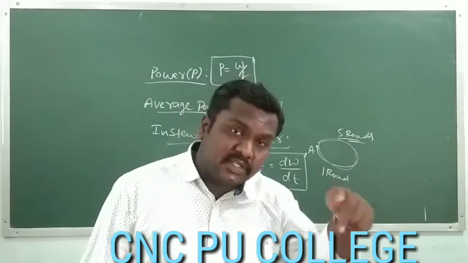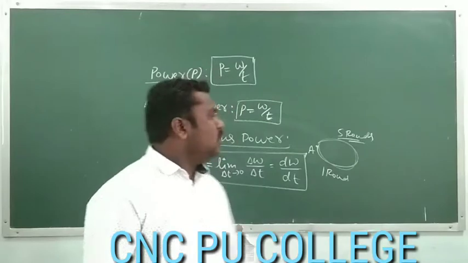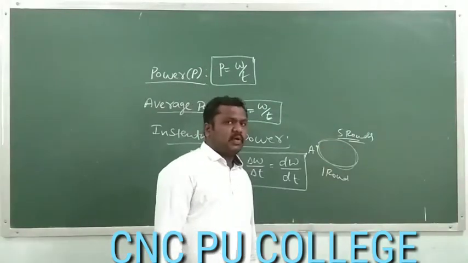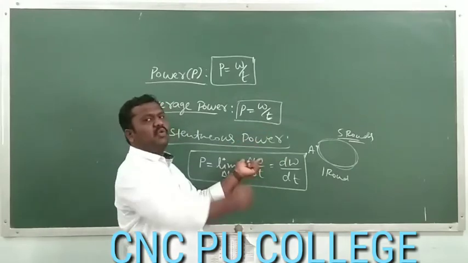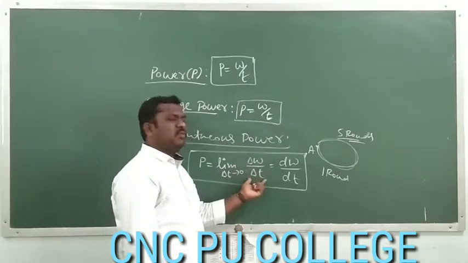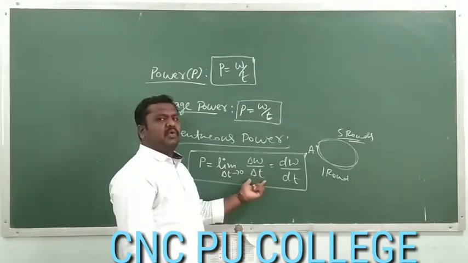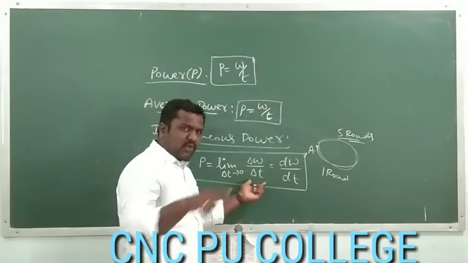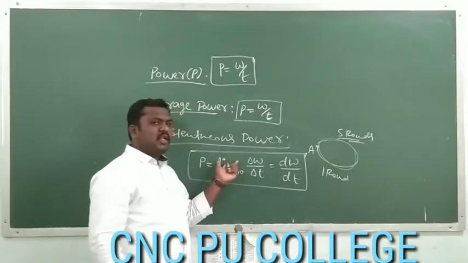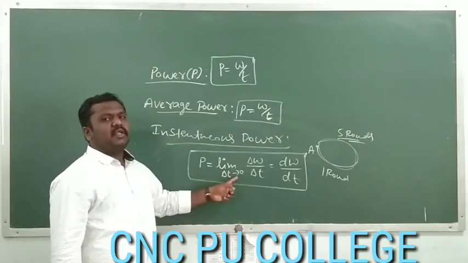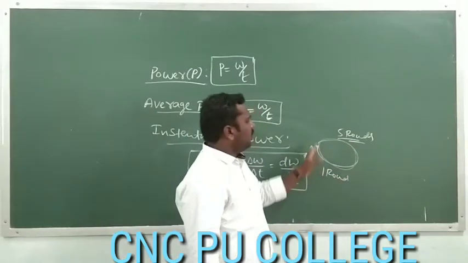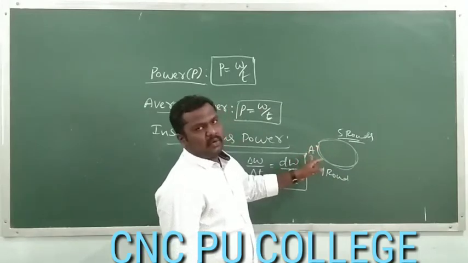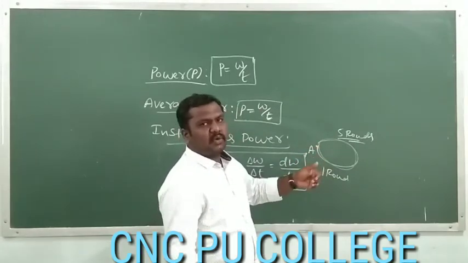At that instant, what is his power? To get that instantaneous power, we have to consider the small work done by that person. That means he has still completed only one round and the time taken. So we are going to think that the first round has been completed. That means we are applying the limit delta t tends to 0. We are just going to measure the time for completing that one round.